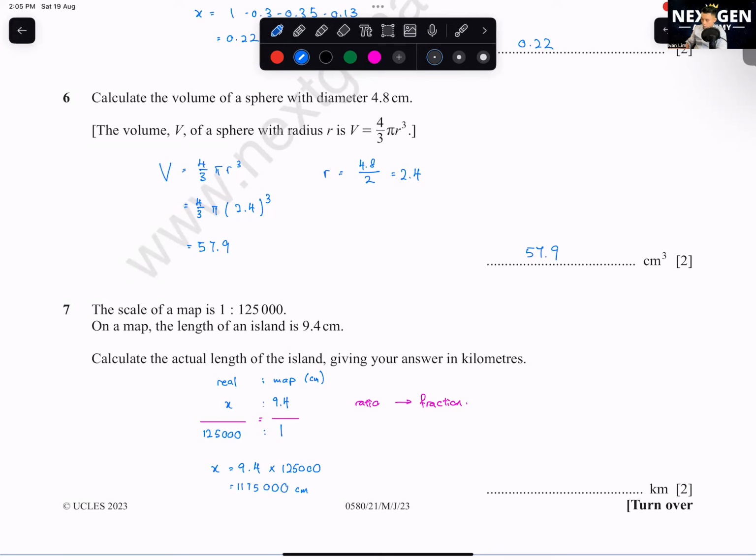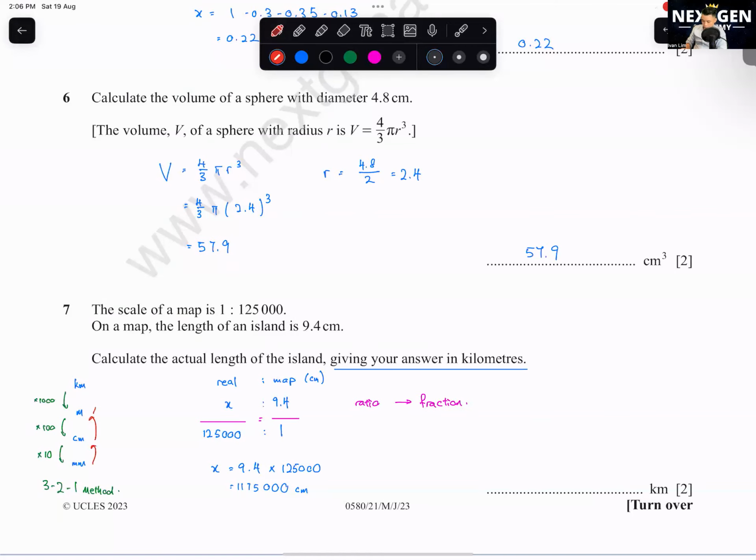Now we have to do conversion of unit. Give your answer in kilometer. How do you change cm to km? I'm going to teach you all this method called the 3-2-1 method. 3-2-1 means what? For you to change your length, km, meter, cm to mm, you will take 30, 20, then 10. I call this the 3-2-1 blast off method. Yeah, no blast off, just 3-2-1 zeros. So you go the other way around, will be divide.